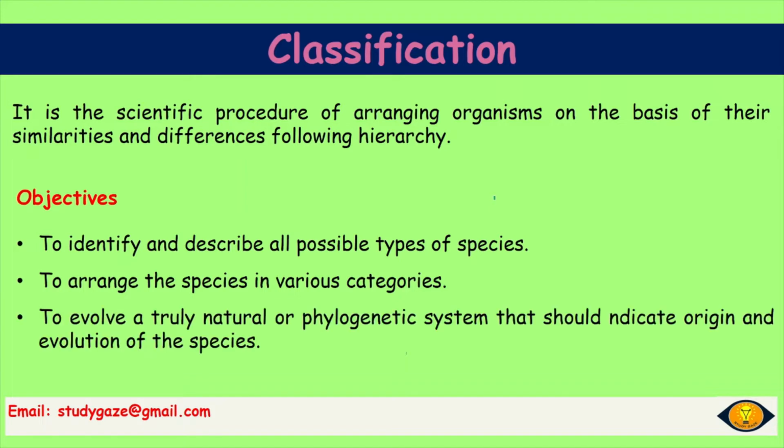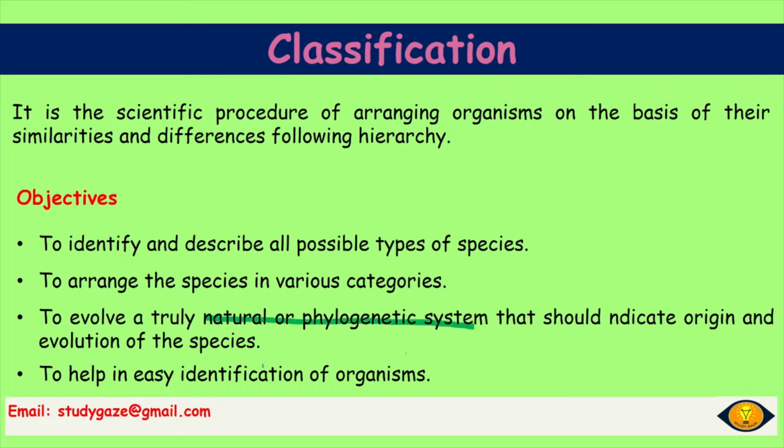Next is to evolve a truly natural or phylogenetic system that should indicate origin and evolution of the species and to help an easy identification of organism. So, the two main things of this objective of classification is that a natural and phylogenetic system should be maintained and the easy identification of organism should be maintained.